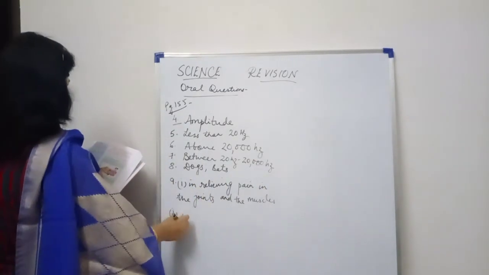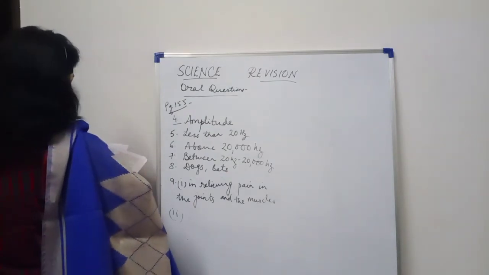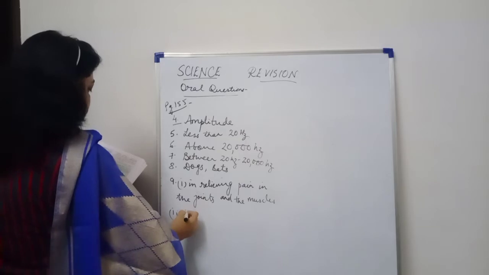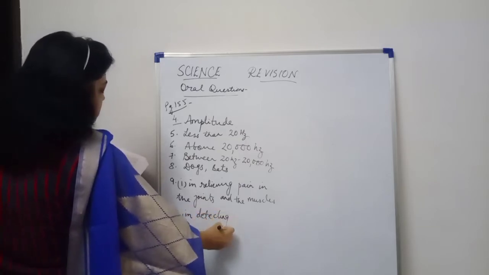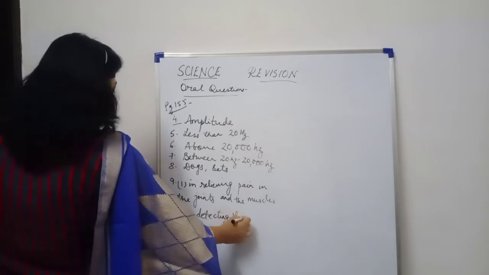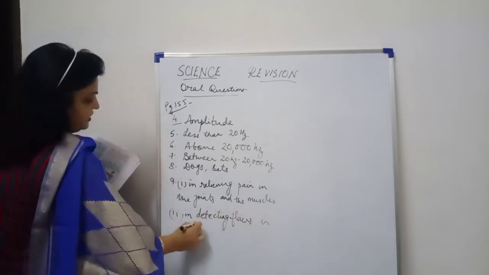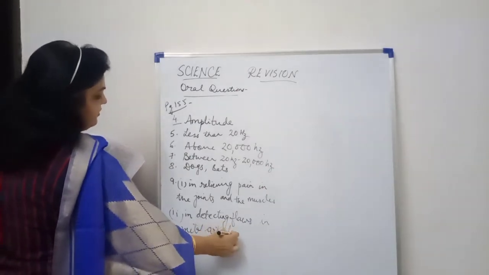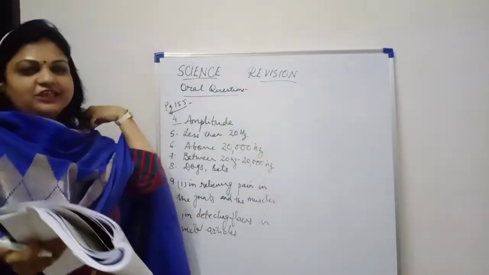Second use, that is used in detecting flaws in metal articles. Okay, so this is the second use where ultrasonic vibrations are used. This is the first set of question answers which are given on page number 155.